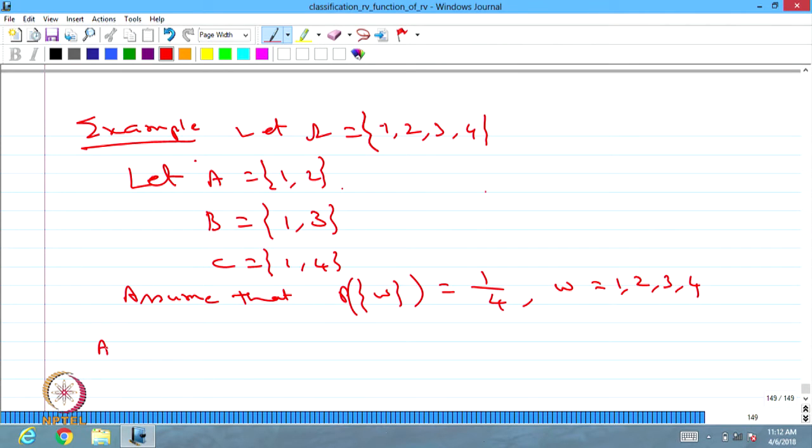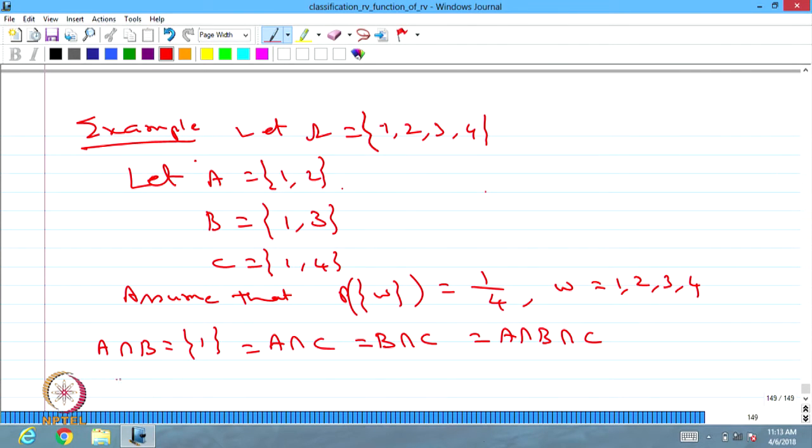Let's go for finding A intersection B. That is nothing but the singleton 1. Similarly, A intersection C is also the singleton element 1. B intersection C is also the singleton element 1. A intersection B intersection C is also the singleton element 1.